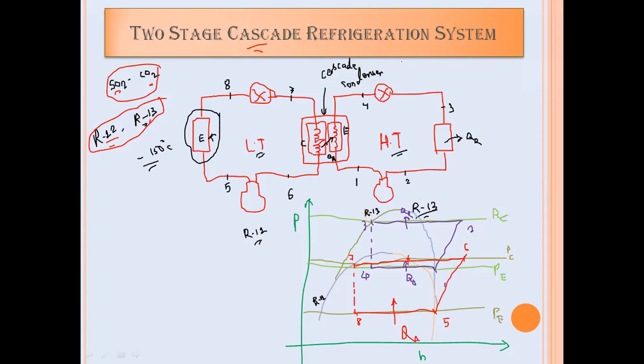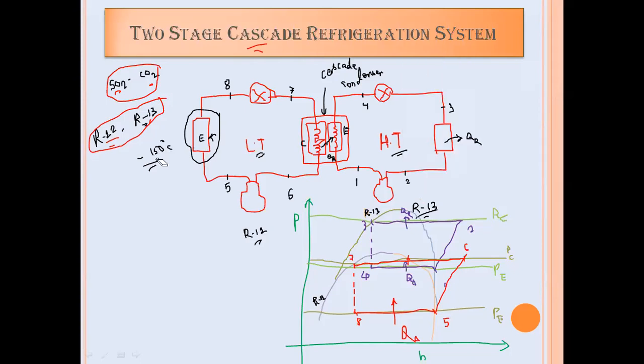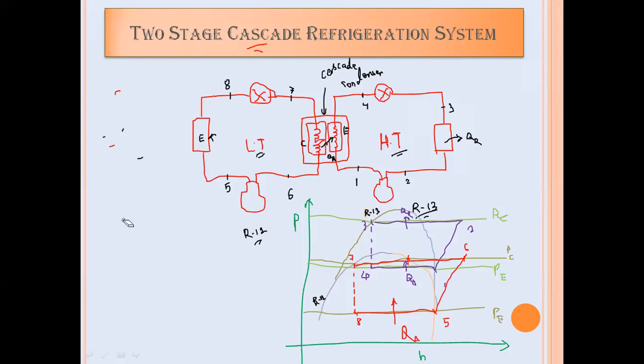In a similar fashion, if you are going to connect one more VCRS system in series with this two-stage cascade refrigeration system, how do we connect it?